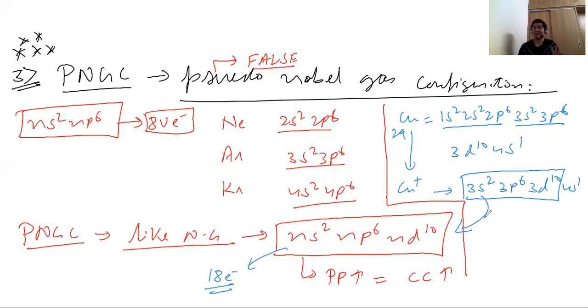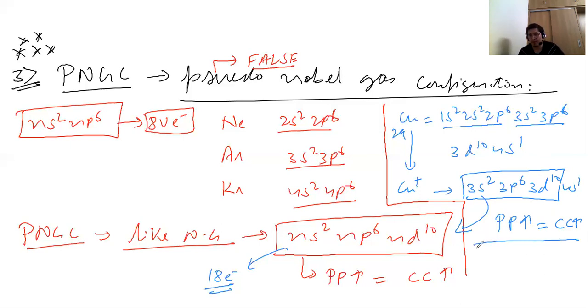Copper is not a noble gas; it's a transition series or d-block metal, but it has a pseudo noble gas electronic configuration, and this is making it a highly polarizing cation. And if polarizing power is high, the covalent character is also high. I hope that part is clear.